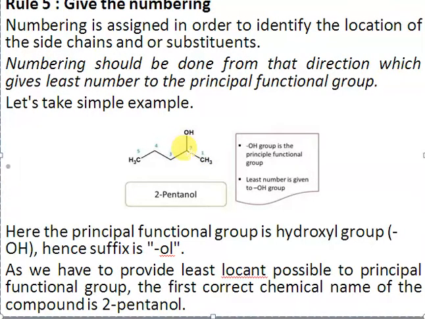So you should start the numbering from the side that gives the least number to the alcohol, or the functional group. So in this specific case, the IUPAC name for this structure will be 2-pentanol, right? You're seeing that we have replaced the E of the alkane with the O of the alcohol. So this is the right name for this structure.